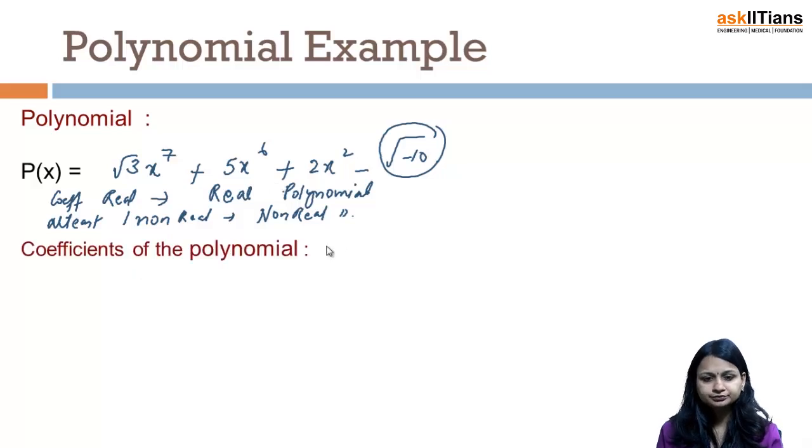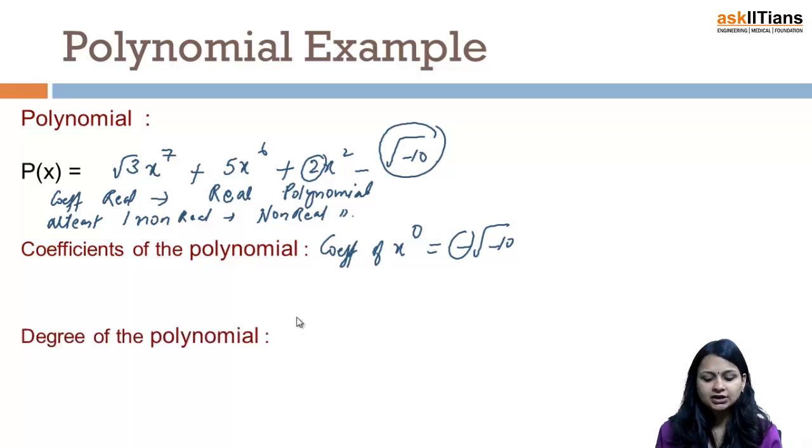Now when I say what are the coefficients, you have to understand this thing that if I ask you the coefficient of x raised to the power 7, that would be root 3. Coefficient of x raised to the power 6, that would become 5. Coefficient of x square, that becomes 2. So it matters if I am asking you the coefficient of x raised to the power 0. So you will say, ma'am, it is minus under root of minus 10. You have to be aware about the sign as well.